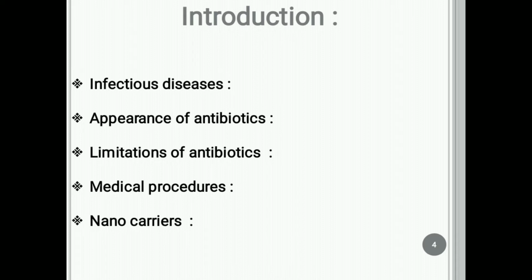Next point is medical procedure. For the above reasons, antimicrobial resistance has increased and has now become a global concern. Without effective antimicrobial drugs, medical procedures such as major surgery, cancer chemotherapy and organ transplantation become highly risky. Next point is nanocarriers. The use of nanocarriers as antibiotic drug delivery systems could help to improve the current limitations associated with antibiotic therapy.